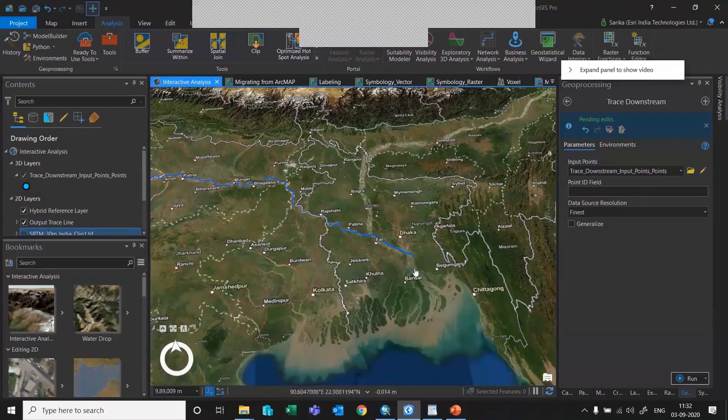Till now, we have understood about the interface, a little about analysis, then the editing and so on. And you may get a doubt: till now I have done everything in ArcMap, and now I want to make use of all the maps which I have configured in ArcMap. So how to migrate from ArcMap to ArcGIS Pro? Let me show you how to do that. I'll go back to ArcMap.